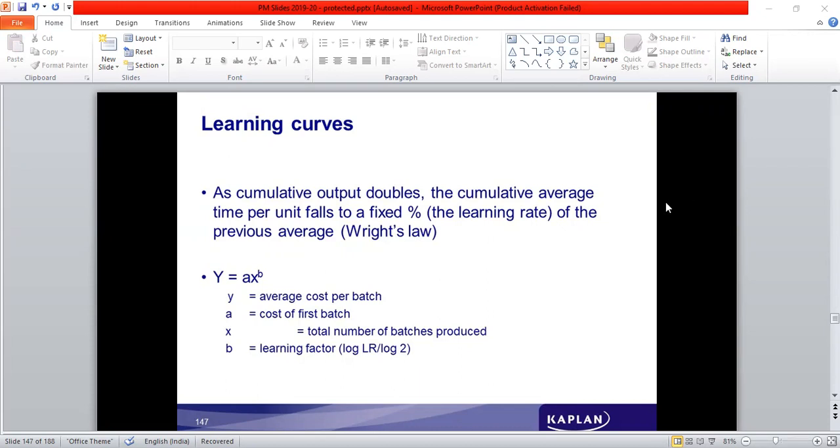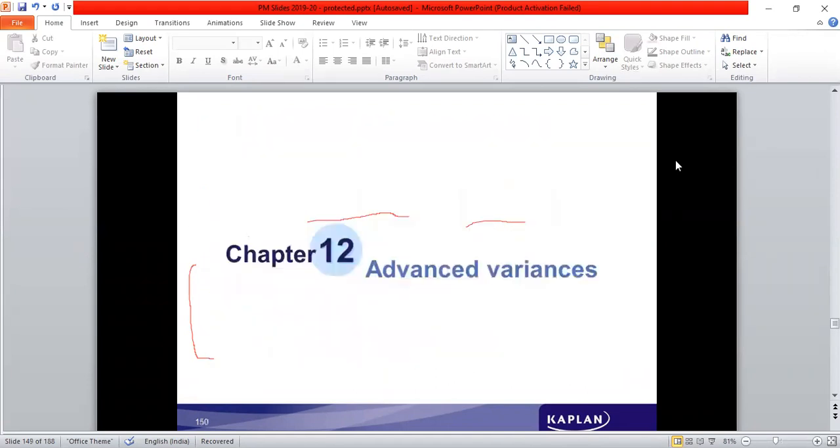Learning curve analysis says that as cumulative output doubles, the cumulative average time per unit falls. The time taken reduces to a particular percentage. We call it the learning rate, and therefore it is helpful in estimating the labor cost for the future. So that's the concept of the learning curve. There are numericals which have to be done based on this particular equation. Very simple questions only. So we'll take it up in tomorrow's class and then proceed further.